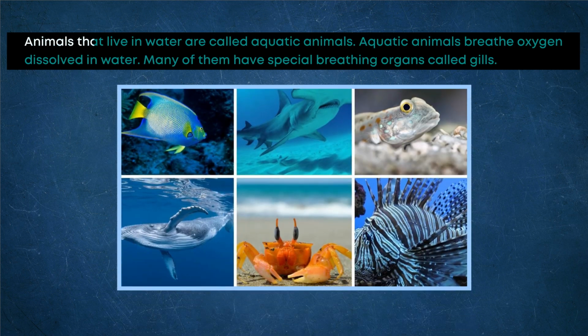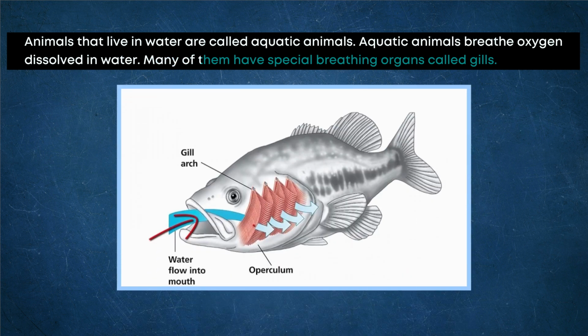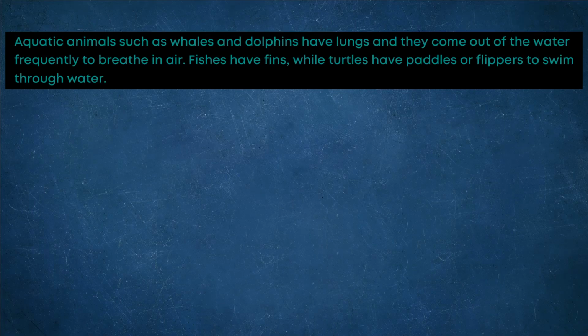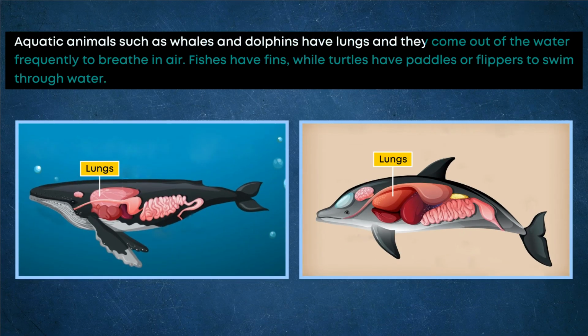Animals that live in water are called aquatic animals. Aquatic animals breathe oxygen dissolved in water. Many of them have special breathing organs called gills. Aquatic animals such as whales and dolphins have lungs and they come out of the water frequently to breathe in air.